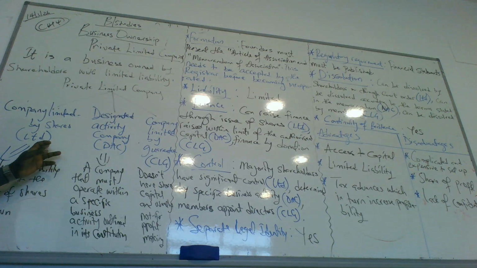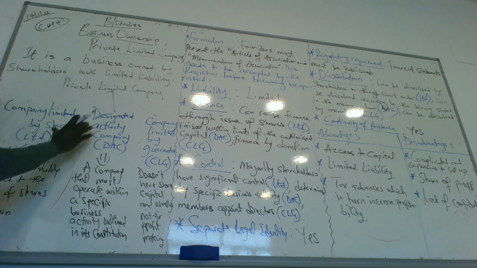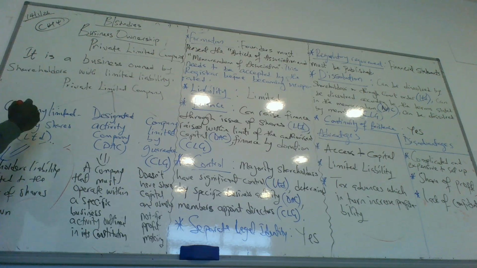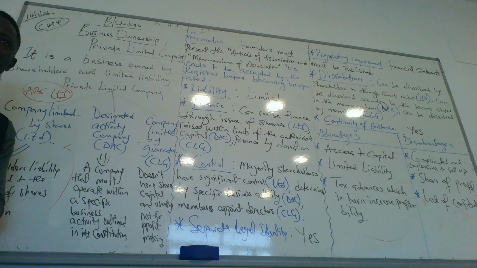So for limited, this is owned by friends and family. A shareholder's liability is limited to the number of shares they own. For a private limited company that ends with LTD, let's say ABC Limited, this is the name of the company. The owners of these companies are friends and family. That's a private limited company.